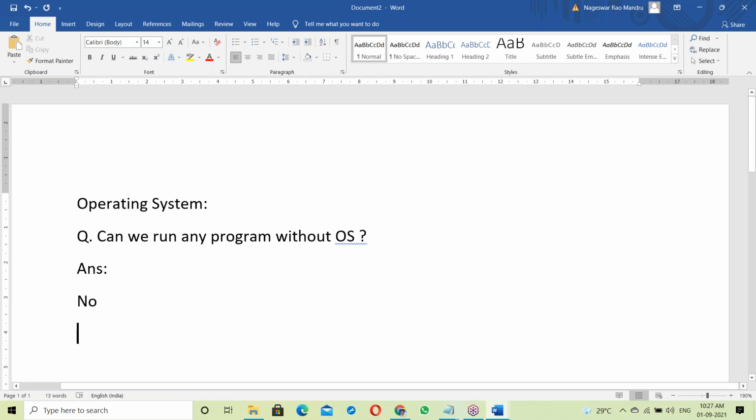So software programs compulsorily require an OS. Hardware programs, meaning hardware-related programming like traffic signals, and microcontroller-based programming, do not require an OS. Microcontroller-based programming includes remote controllers, like a TV remote or car remote.